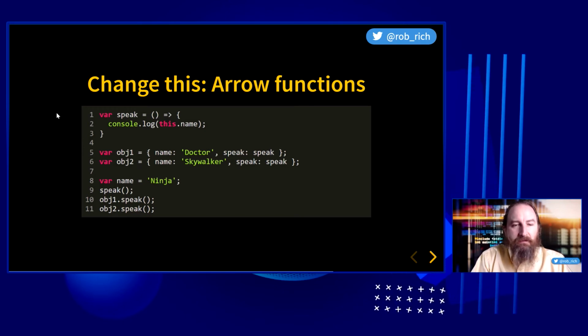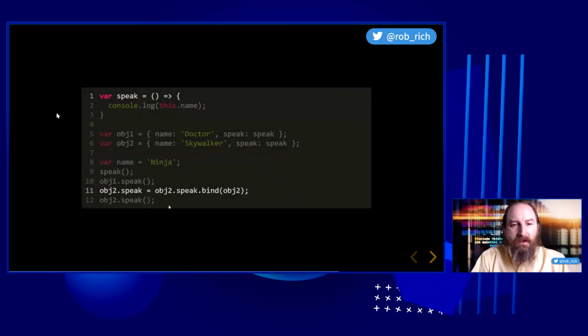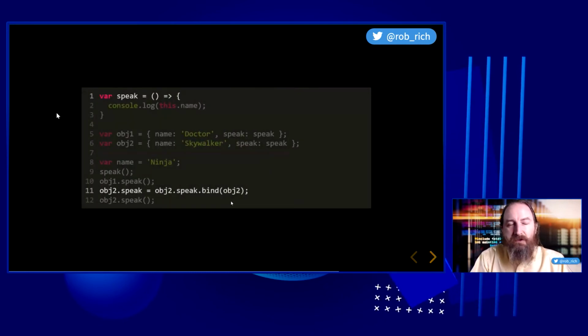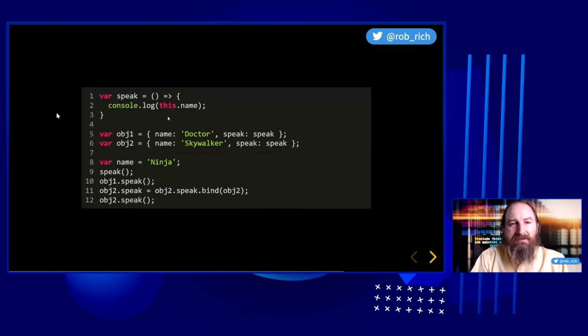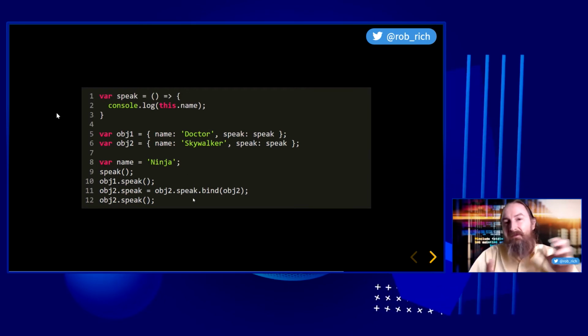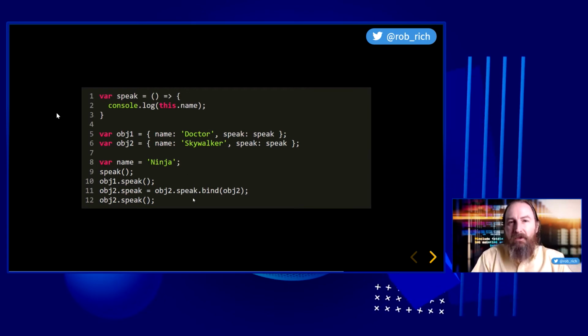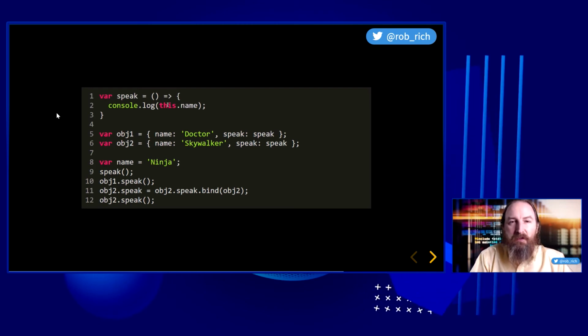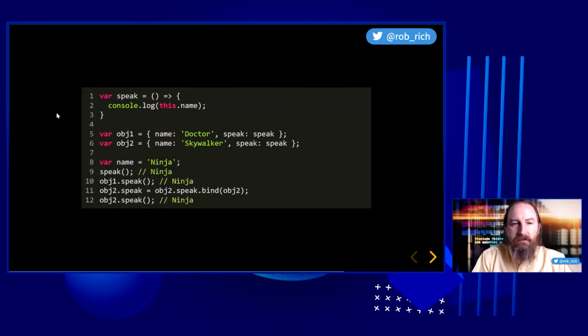obj2.speak. So let's use our trick of saying, well, I'm going to say obj2.speak.bind obj2. Well, this creates an envelope with the this bound, and then this one will put that envelope inside of another envelope. As we open the outer envelope, we have a this bound to it. As we open the inner envelope, we already have the global this set. We can't override that. So yeah, in this case, we get Ninja all the way through.